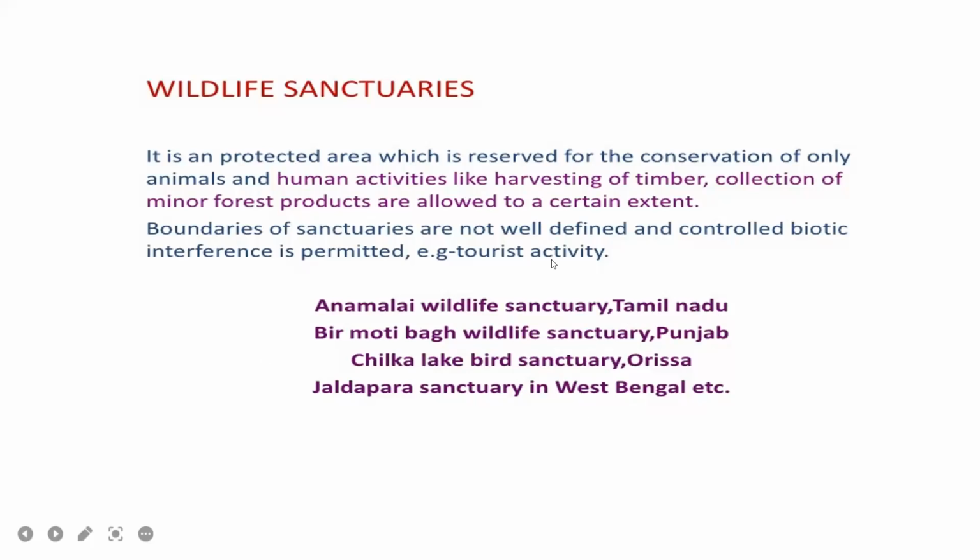To some extent tourist activity, harvesting of timber and collection of minor forest products are allowed, without harm to the animals.